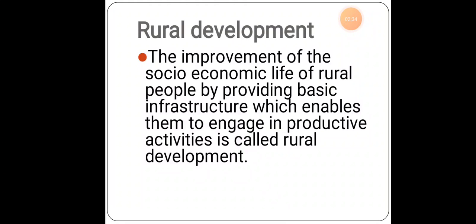So what is rural development? The improvement of the socio-economic life of rural people by providing basic infrastructure which enables them to engage in productive activities is called rural development. First and foremost, the standard of living of the people must be increased. So how will it be increased? First, we need to provide the basic infrastructure, that is roads, irrigation facilities, dams. All these things come under infrastructure, which will provide transportation facility.